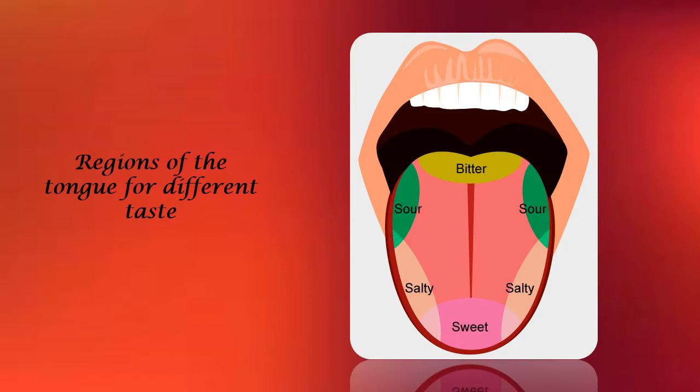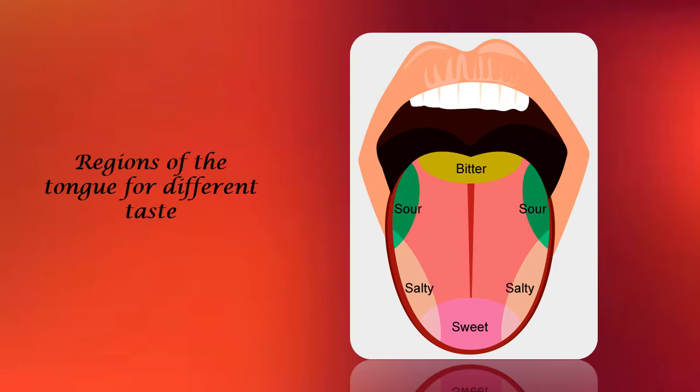here in short, I just want to discuss the regions of the tongue for different tastes. So you might have learned about these particular regions right from your childhood, in your lower classes. So let us have a short recap on this, okay? In the tongue, it is believed that the different parts of the tongue have different tastes. But totally, whenever we eat, we cannot analyze by keeping the food in a particular part and recognizing, oh, it's sweet, oh, it's salty. No, whenever we put the food inside, we are able to recognize the taste of the food.